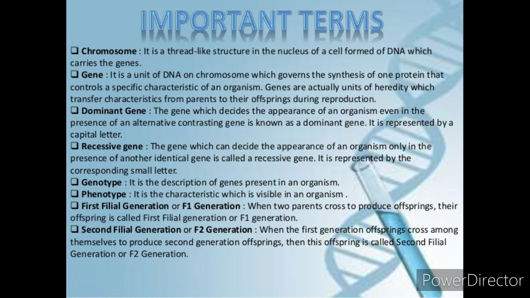Then we learned about genotypes and phenotypes. The genotype is the description of the genes present in an organism, and the phenotype is the physical characteristic which is visible in an organism. Then we learned about the F1 generation and F2 generation. F1 generation means when two parents cross to produce offspring, their offspring, also called progeny, is called the first filial generation, meaning the F1 generation.